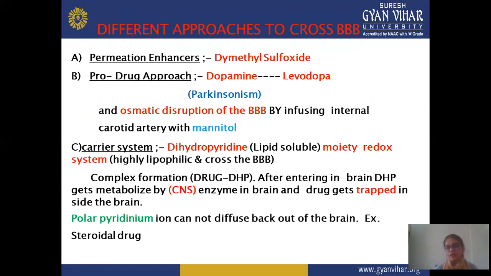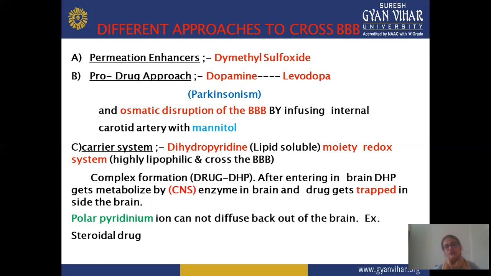When you add a permeation enhancer or certain excipients, you can see that your drug easily crosses the membrane and permeates the blood-brain barrier. This drug is mainly used for Parkinson's disease.